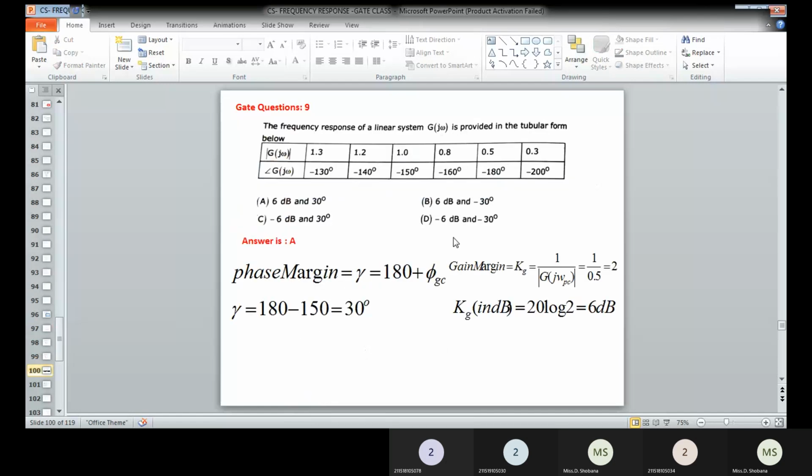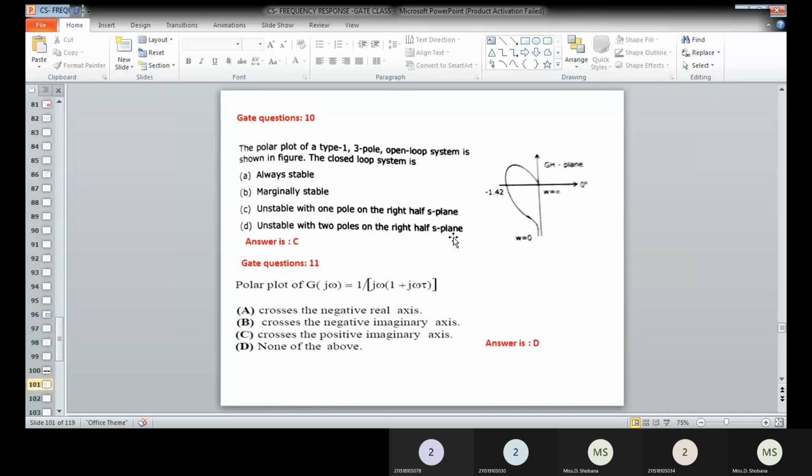This problem is already discussed, I think. Next we can go for the next problem. Polar plot shape is given. They have given the polar plot of a type 1, 3-pole open loop system in the diagram. We have to check whether it is stable, marginally stable, and so on.